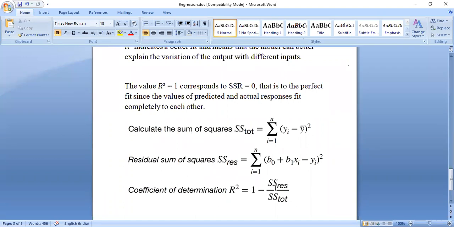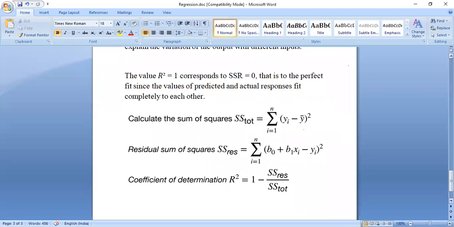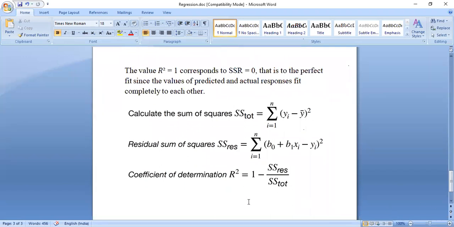If R square comes less than 1, that means less than 1 but closer to 1, say above 0.5, like 0.8, 0.7, 0.9, that means prediction is coming 90%, 80%. But if it is less than 0.5, that means prediction is very low. Is it clear, everyone? So whatever the output comes, we are going to judge that output based on the R square. R square is nothing but coefficient of determination. How to calculate? I have explained these formulas.